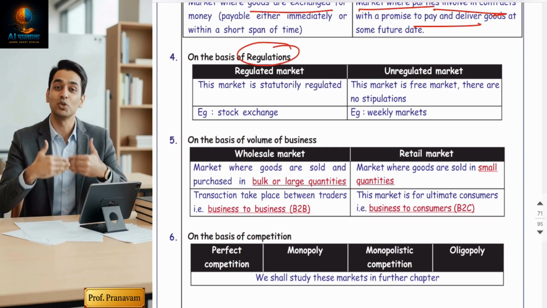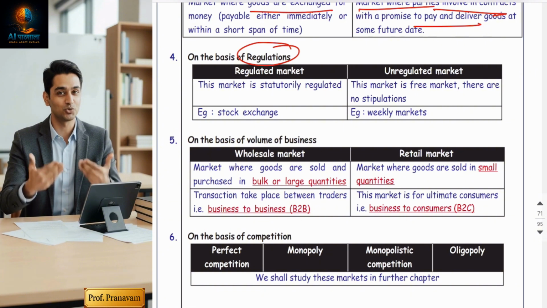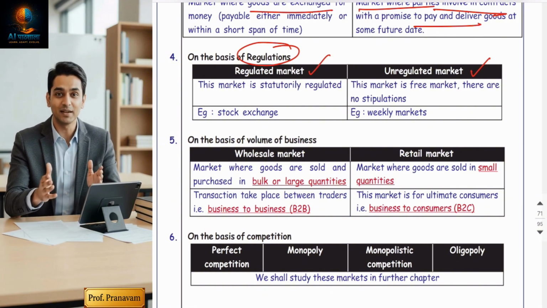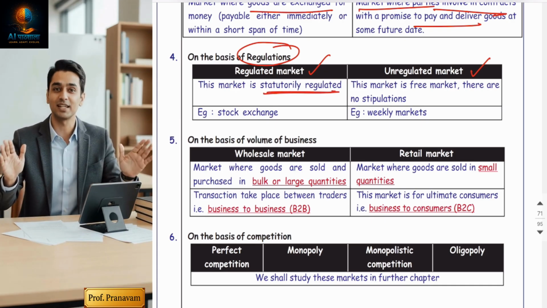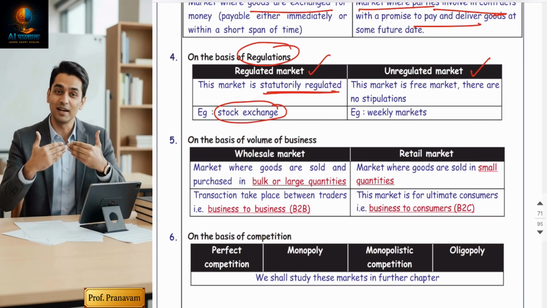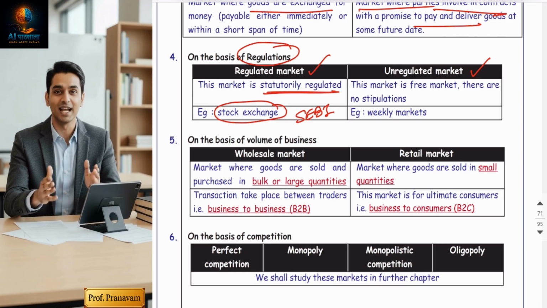Regulations mean control and supervision by the government. There are two types of market, regulated market and unregulated market. Regulated market means a market controlled and supervised by the government. The best example is the stock exchange, which is regulated by SEBI, right? Yes, it is a fully controlled market.